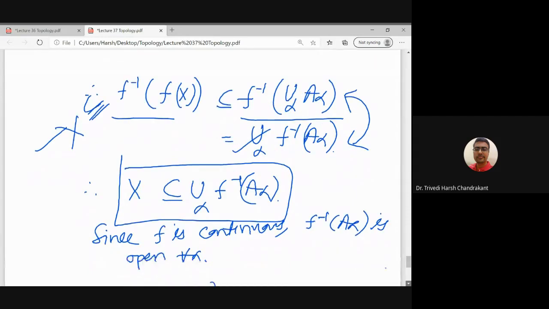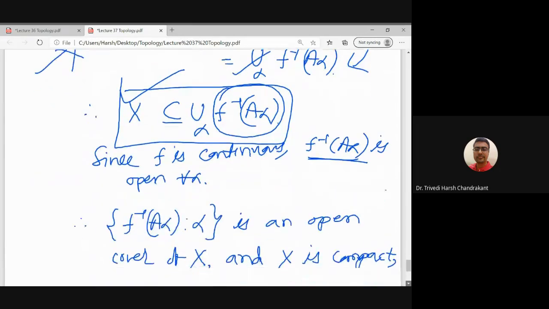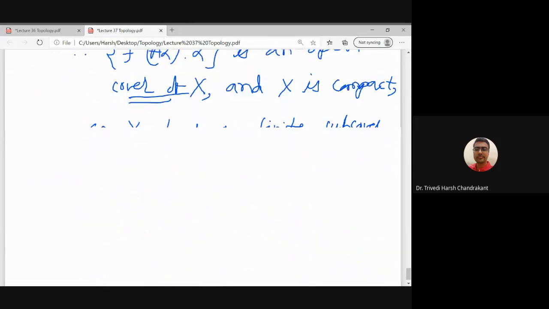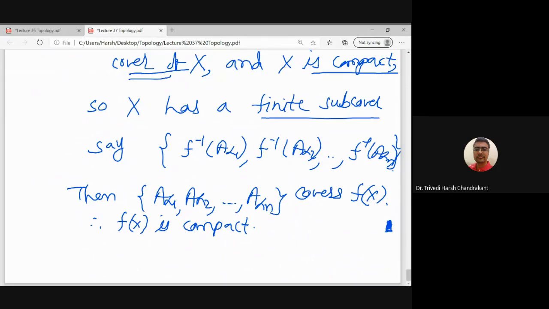Since f is continuous, what can we say about these sets? We know that A_alpha is open in Y and f is continuous. So by the definition of a continuous function, the inverse image of an open set is open. Therefore f inverse of A_alpha is an open subset of X, and the union of these sets covers X. So this is an open cover of X, and we know that X is a compact space. So since X is a compact space, we will get a finite subcover.